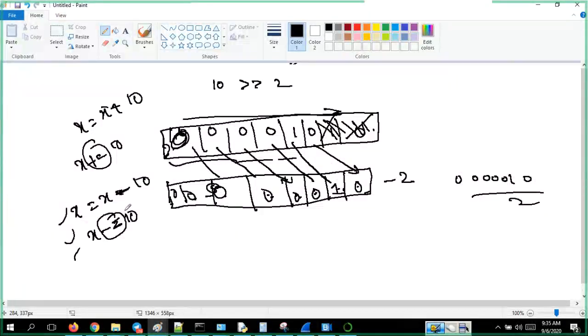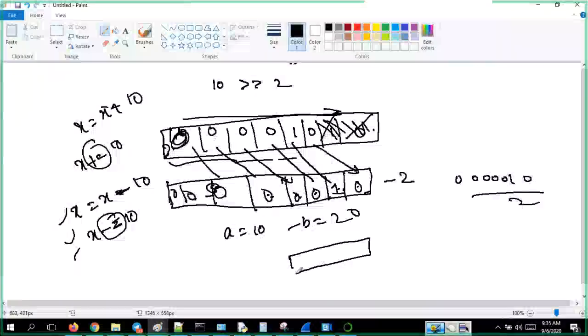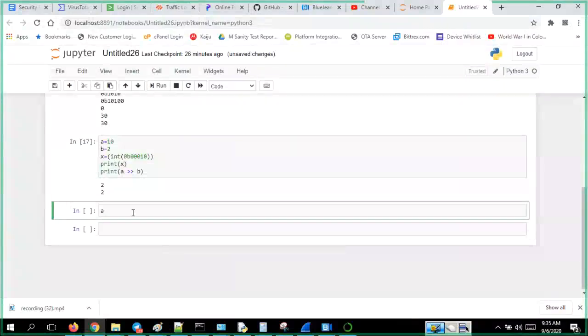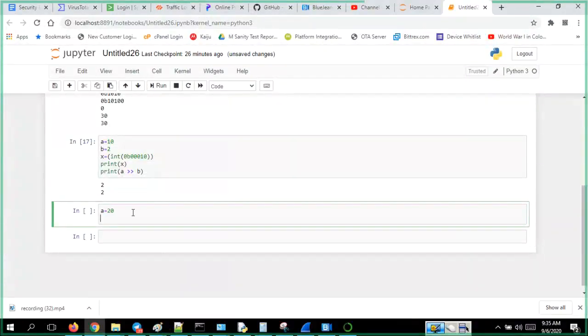Okay. And the last thing is the ternary operator. A is equal to 10, B is equal to 20. We will give an example. Now, two values we have. What I'll do is, based on the result of some condition, I want to assign a value for C. C is equal to 30 or something like that. Let us see. Okay, A is equal to 20. Let's see, B is equal to 10.